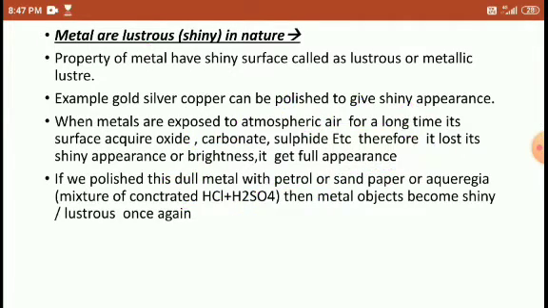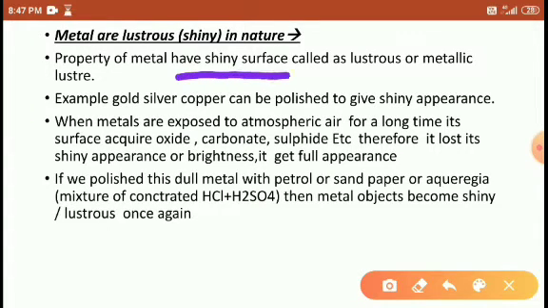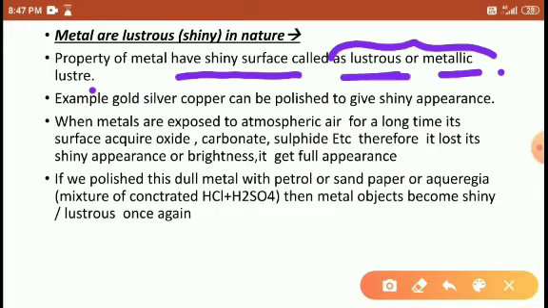Right, students? So what is lustrous? Define here: the property of a metal's shiny surface is called lustrous or metallic luster. Metals which exhibit full brightness, we call that lustrous or metallic luster. Right, students? Example, gold, silver, copper can be polished. It gives a shiny appearance.